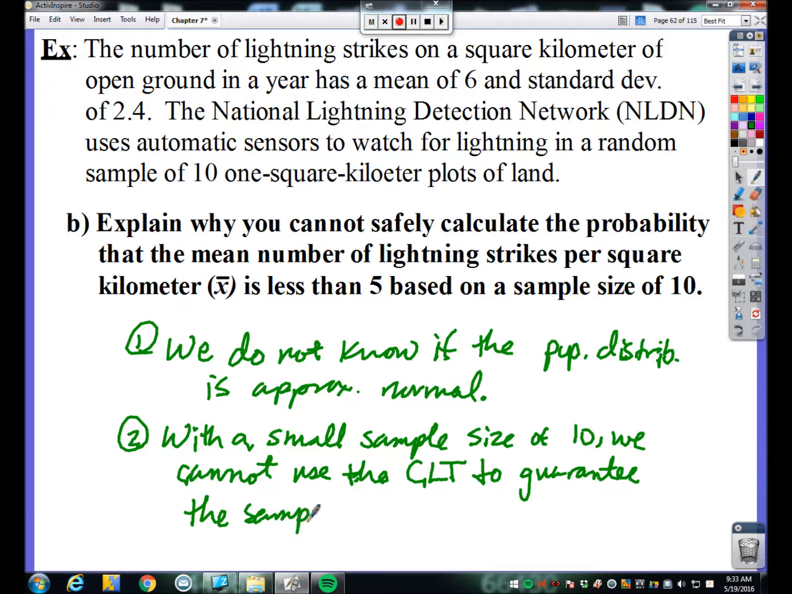the sampling distribution will be approximately normal. Now, if our sample size was more than 30, we could use the central limit theorem to guarantee the sampling distribution would be approximately normal. But we can't use the central limit theorem. All right? So there's part B. That's why we cannot calculate this probability. We can't use normal CDF or a normal distribution.